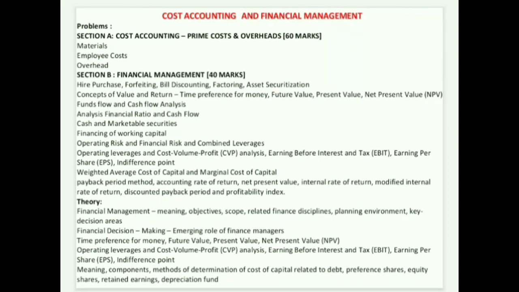So here are all the topics that we have converted into problems and theory, as you can see on your screen.